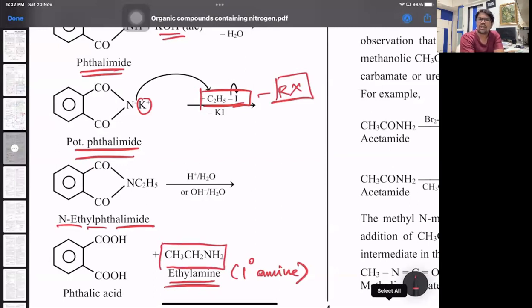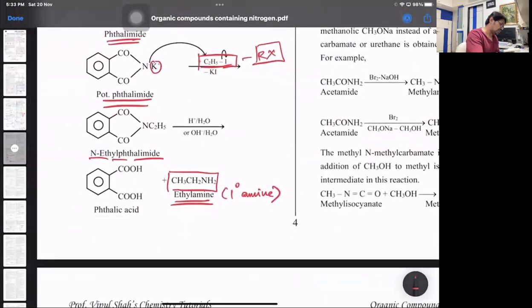And aryl halides will not give this reaction because nucleophilic substitution is difficult for them. They do not react with the anion of phthalimide. So remember, this is the Gabriel phthalimide reaction, where over-alkylation can be avoided. Like how we said in Hoffman's reaction, if you take excess alcoholic ammonia, still only primary is the major product. You do have minor quantities of 2 degree, 3 degree and QAS. In this case, whatever is your primary alkyl halide, only that will form the amine there. That's Gabriel phthalimide.